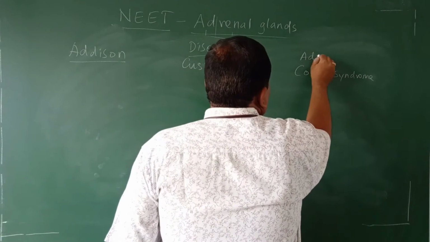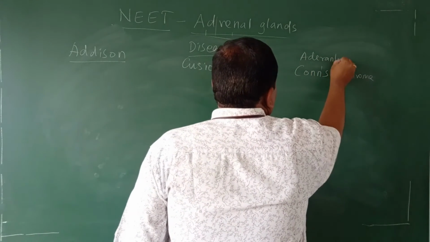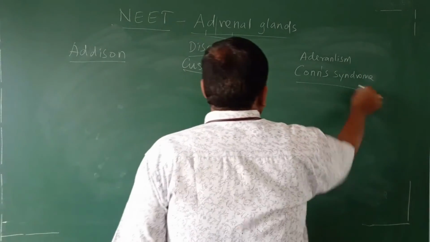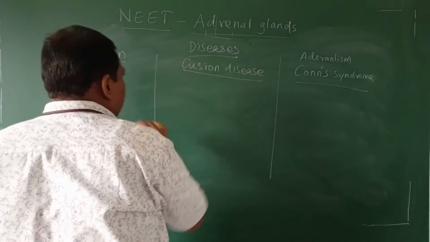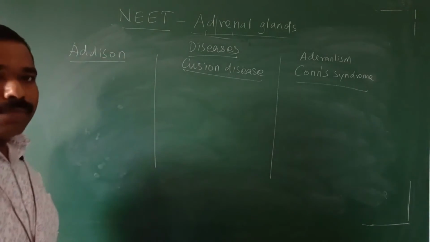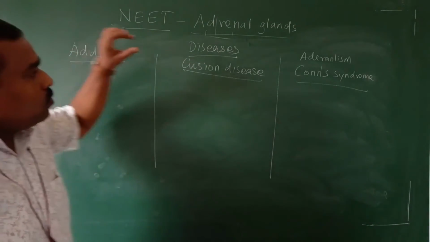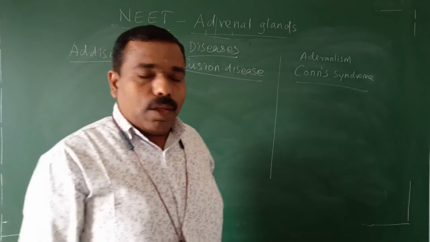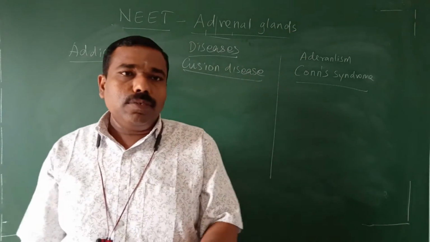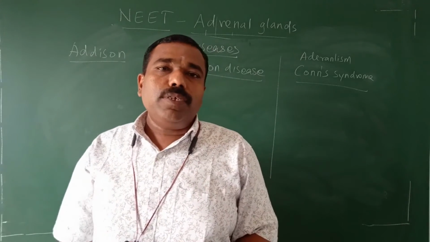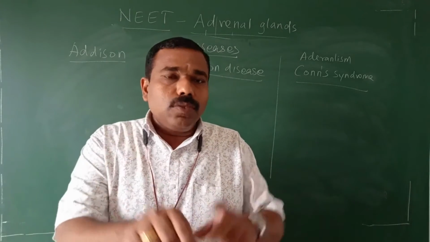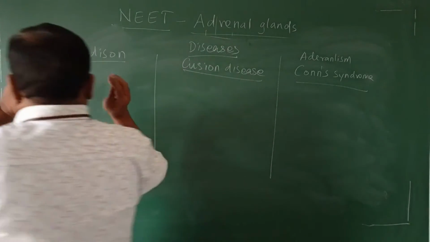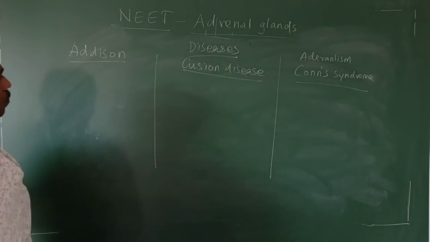Otherwise called hyperaldosteronism. The three diseases we are going to discuss now in a comparative manner: Addison disease, Cushing disease, Conn syndrome. Always remember it for the NEET examination. In any competitive examination, they will ask about disease and hormonal function. Okay. How does Addison disease come?